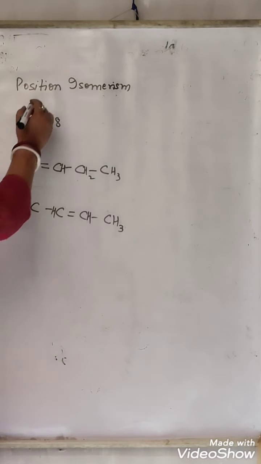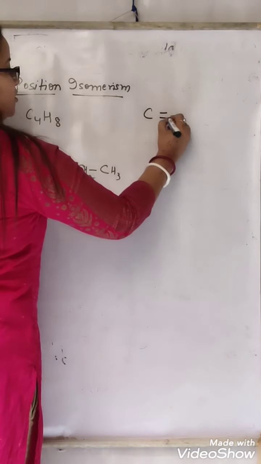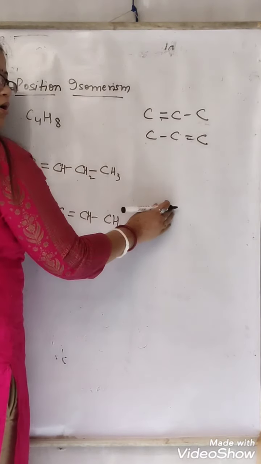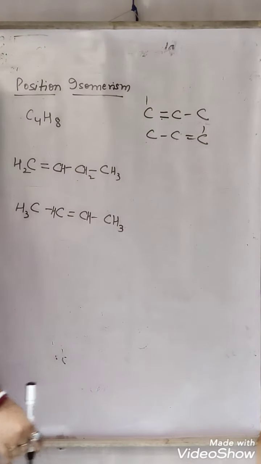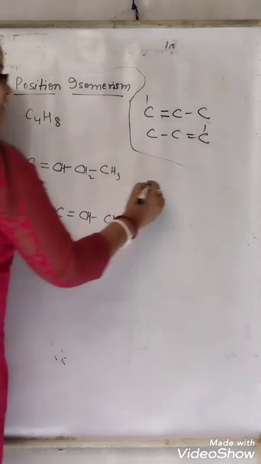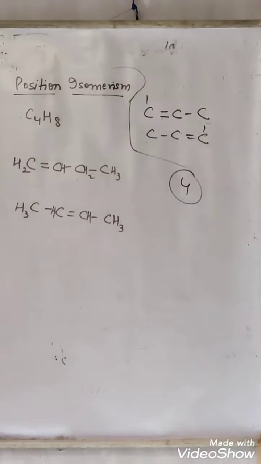Now position isomerism. Position isomerism means the molecular formula will be the same but the position will be different. The position of what? Of the functional group. So the functional group position can be changed. Suppose we take 3 carbons, then either the double bond is here or here, and both will get position 1. So for showing position isomerism, at least we need how many carbons? At least 4 carbons.